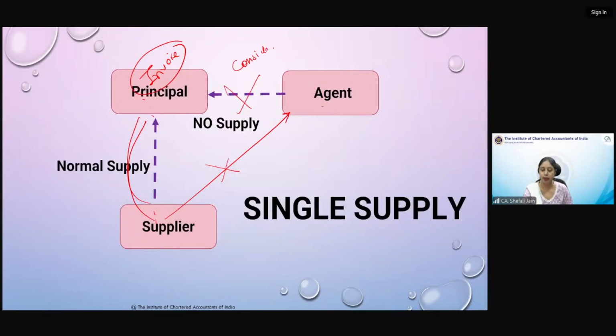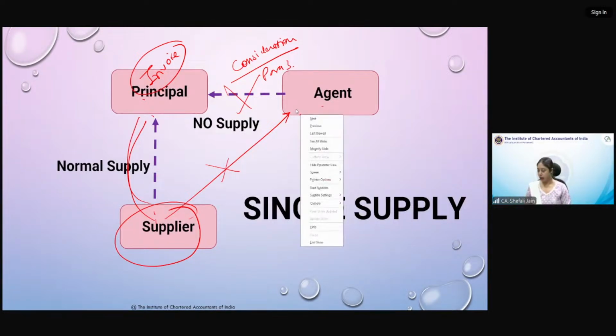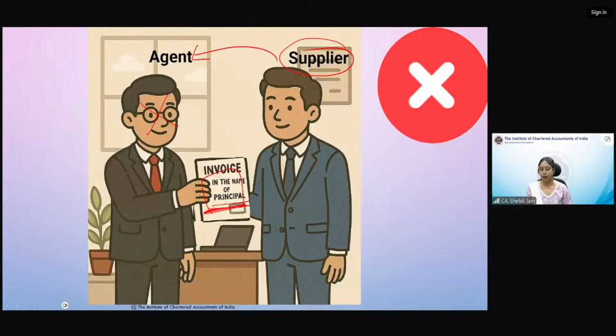और यहाँ पे कंसिडरेशन नहीं है, तो ये सप्लाई तभी बनेगा जब पैरा 3 अट्रैक्ट होगा। पैरा 3 कब अट्रैक्ट होगा? जब जो सप्लायर ने इनवॉइस इशू की है, that is in the name of the agent. Now here in our question, in our case, the supplier has issued the invoice in the name of the principal. This is a vice versa case. एक है agent ने goods आगे supply किए. Second case is agent has procured the goods. Agent has purchased the goods for the principal. So this is the second case.